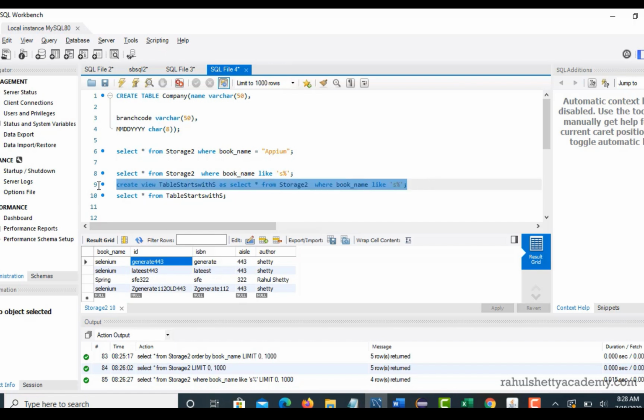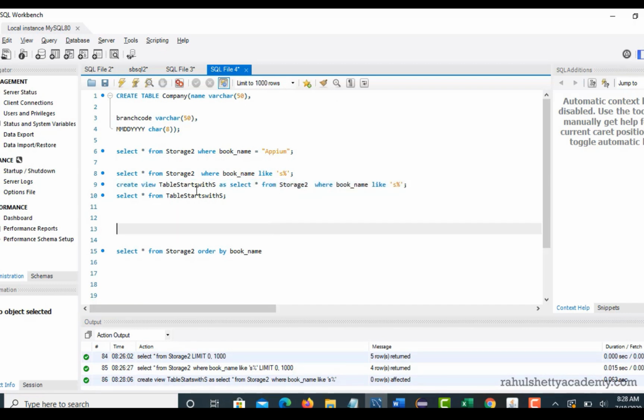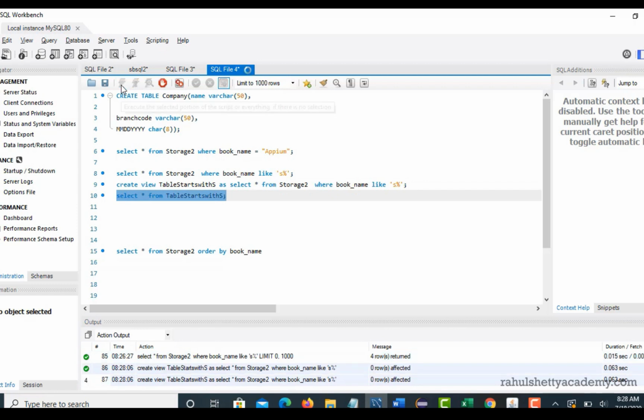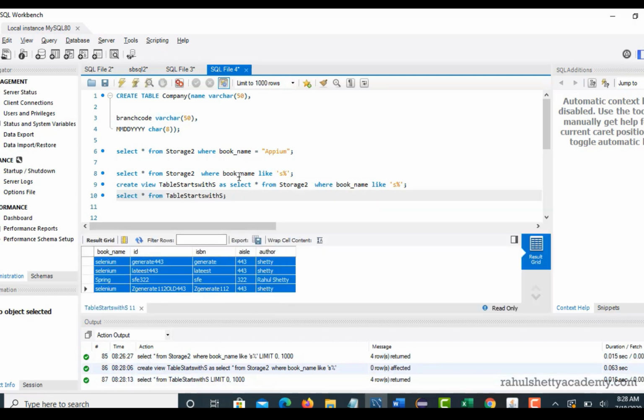Now first let me run this view. It will say that view created. So now one view is stored in your database, and you can hit this table and you see that you got the results. Instantly you created one virtual table called a view. The table name is table starts with S, and the table is created based upon this condition.